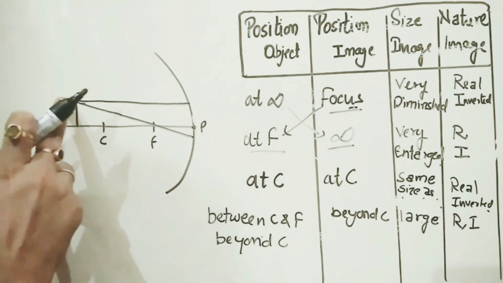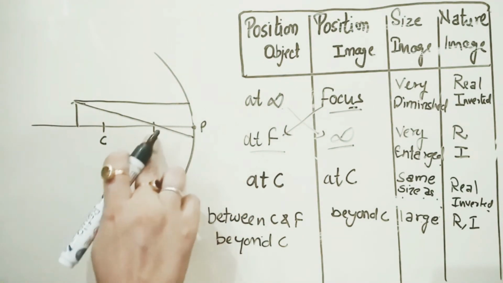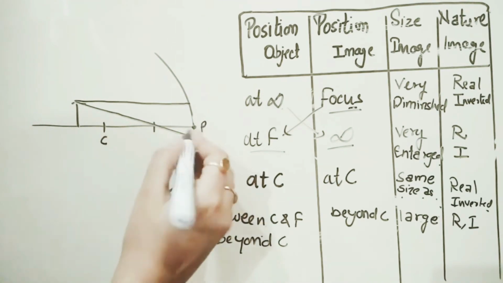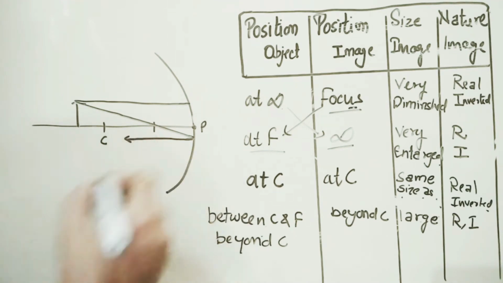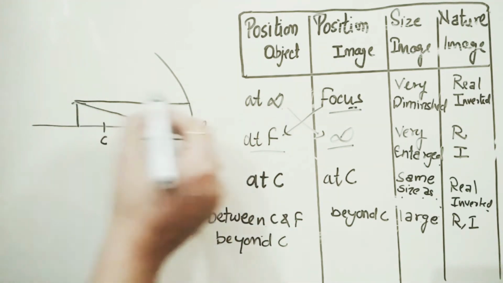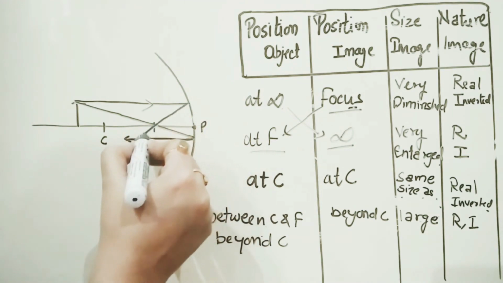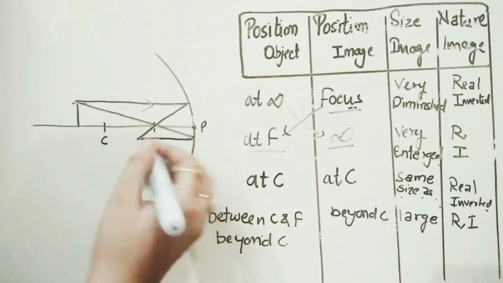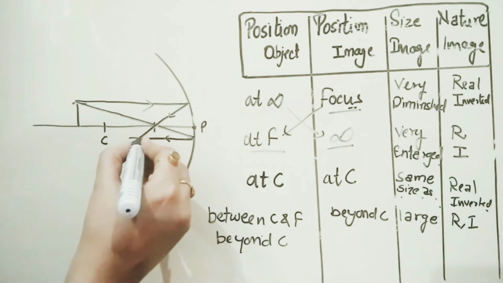The one which passes through focus will pass parallel, and the one which passes parallel will pass through focus. So now they are meeting at this point. If I am not extending these rays, then it is meeting at this point.